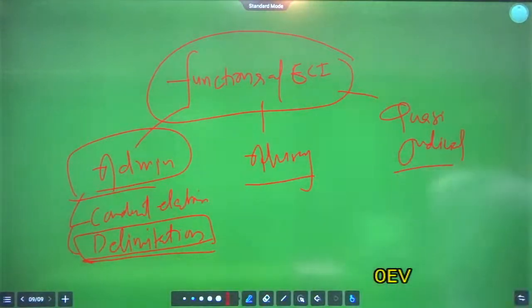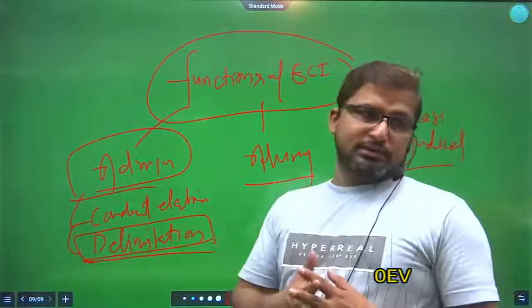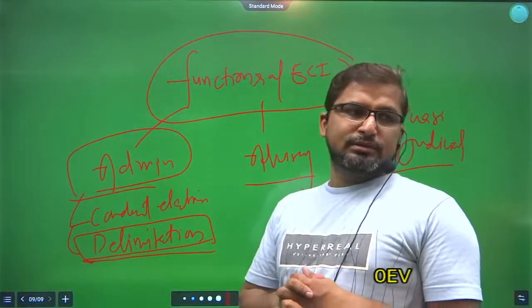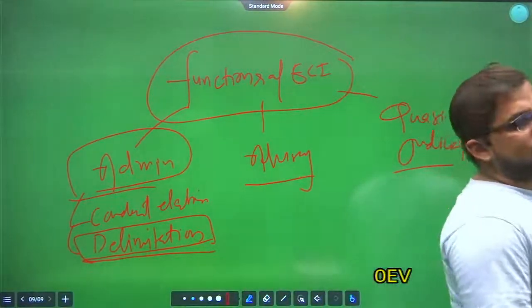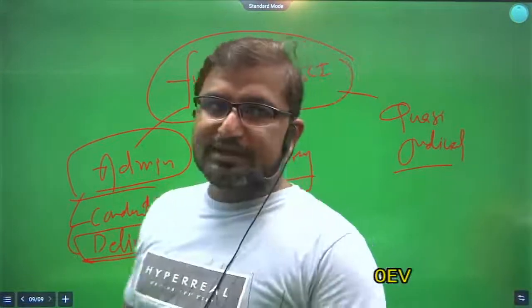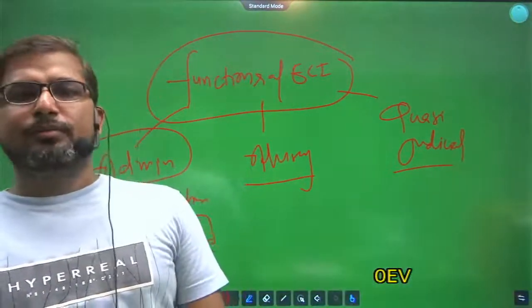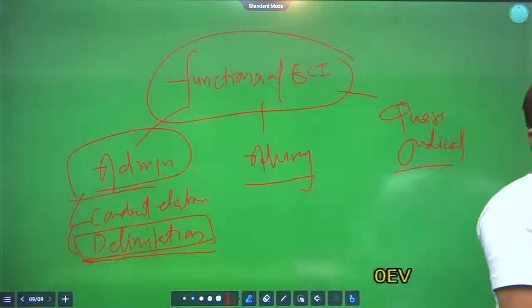Delimitation of constituency means redrawing the boundary of each and every constituency. That is delimitation. To accommodate and adjust the population, and to ensure that population is properly represented in each and every constituency. Clear?